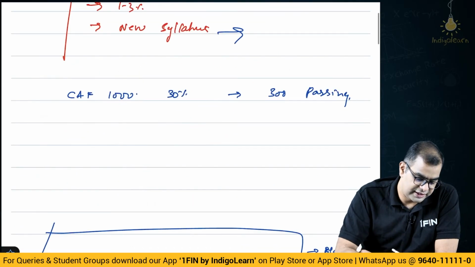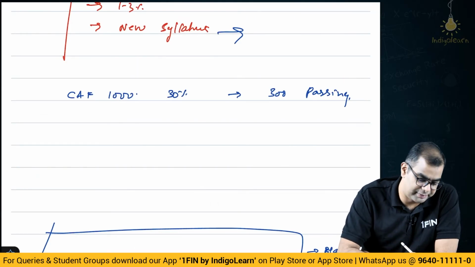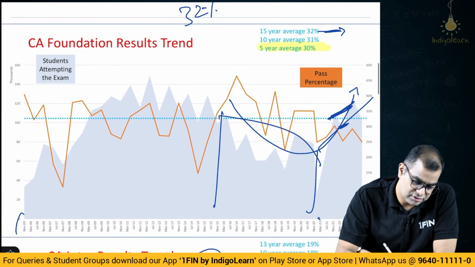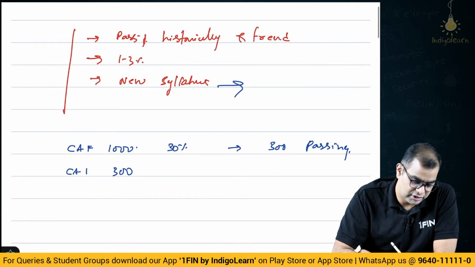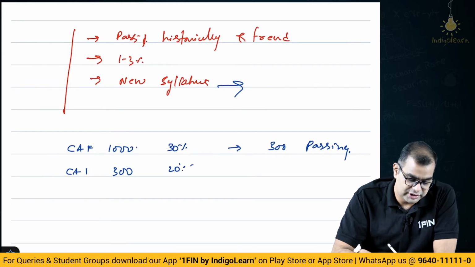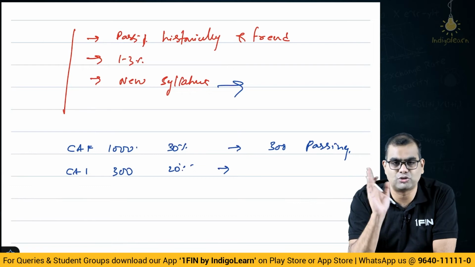I said CA Foundation, if 1000 people join, 30% are passing, which is about 300 people. CA Inter, if the same 300 people come in, what is the pass percentage? 18 to 19%. So, let's take it at 20%. So, these 20% of people are passing. Some are passing one group now, one group next attempt, and so on.